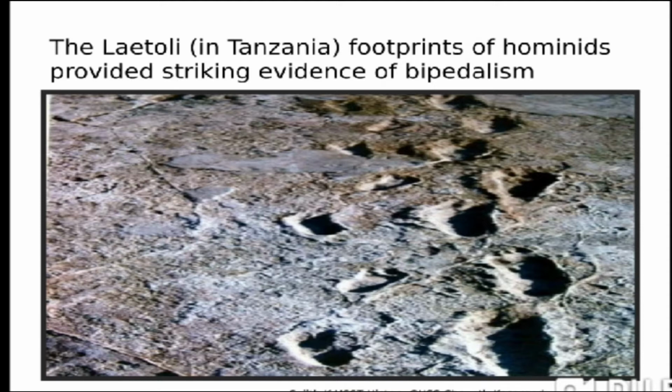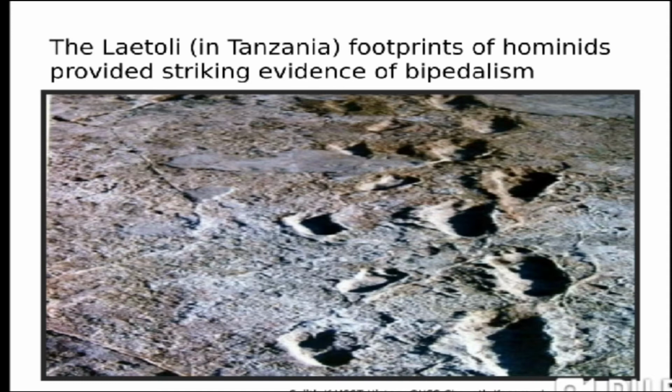Around 2.5 million years ago, there started a phase of glaciation. It means the larger part of the world was covered under glaciers, under ice, and it was not a favorable condition for forests and other kinds of vegetation. Slowly and gradually these forests and vegetation disappeared, and the larger part of the world was now covered with grassland. As a result, the trees disappeared, so the species of human being, that was Australopithecus, could not survive henceforth in the changed condition.